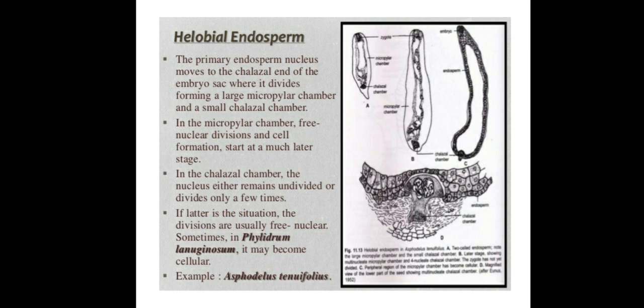It provides all nutrients required for the growth and development of the embryo. That is possible because of the presence of endosperm only. That is the basic function of endosperm.